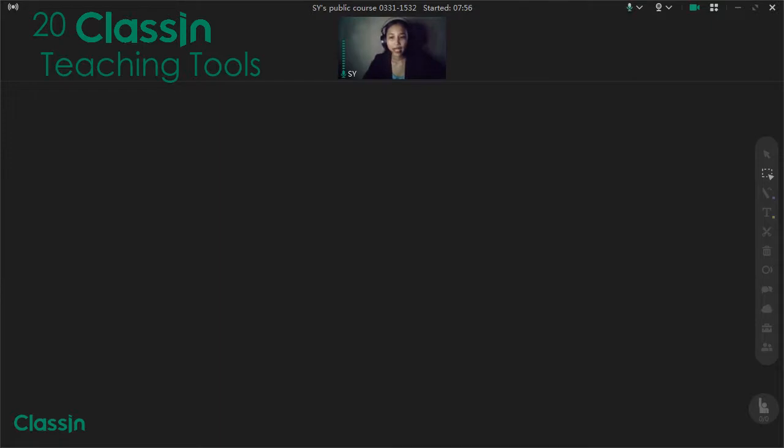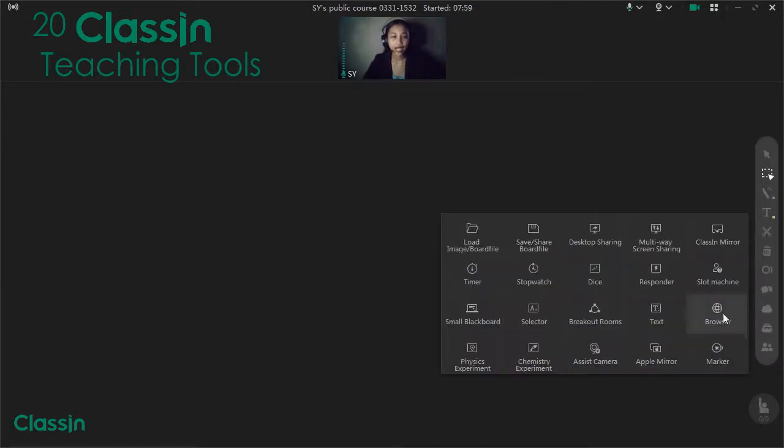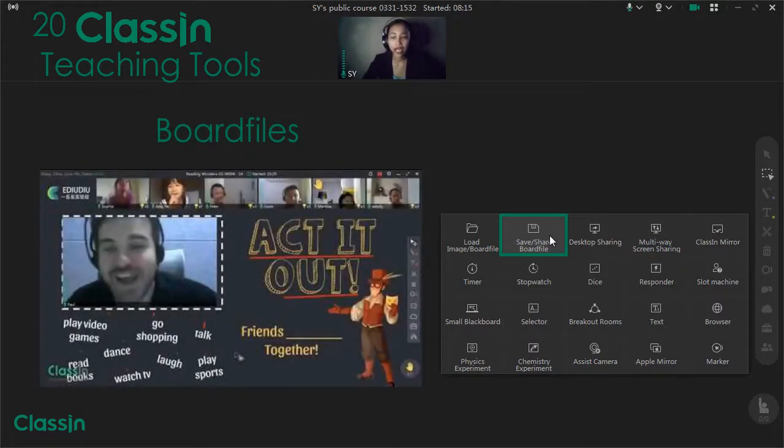Next tool we have is the save share board file. In this tool, it helps you to save the board file or share it. By the way, guys, board file means the saved file of the interactive blackboard. For instance, the class is running out of time, so you can just easily save the blackboard for the next meeting. So whatever you have written in the blackboard, you can just easily save it in case you're going to use it for later purposes.